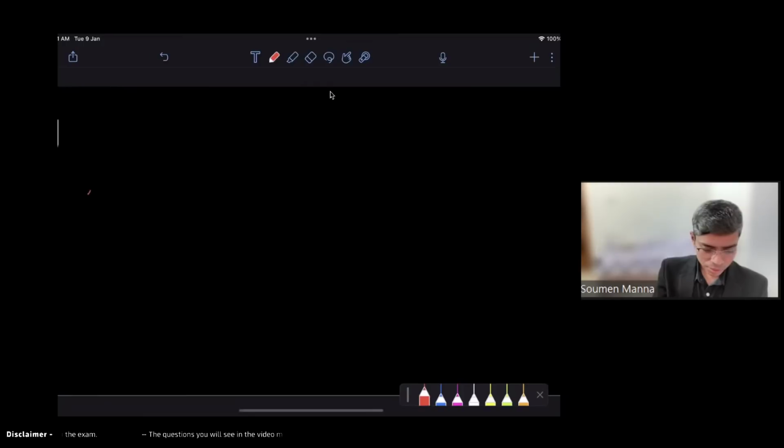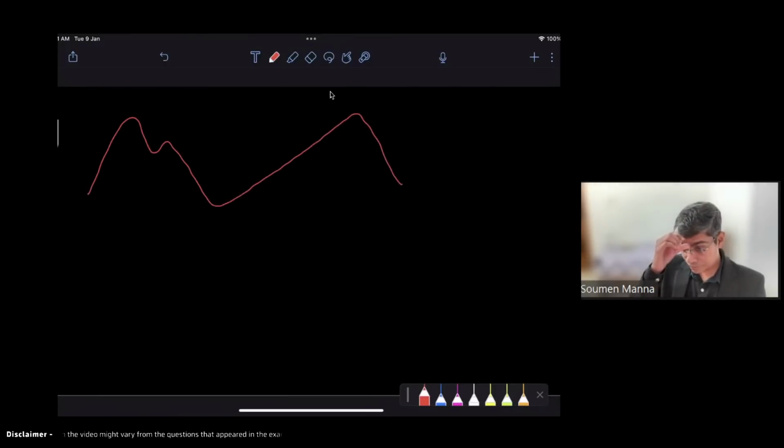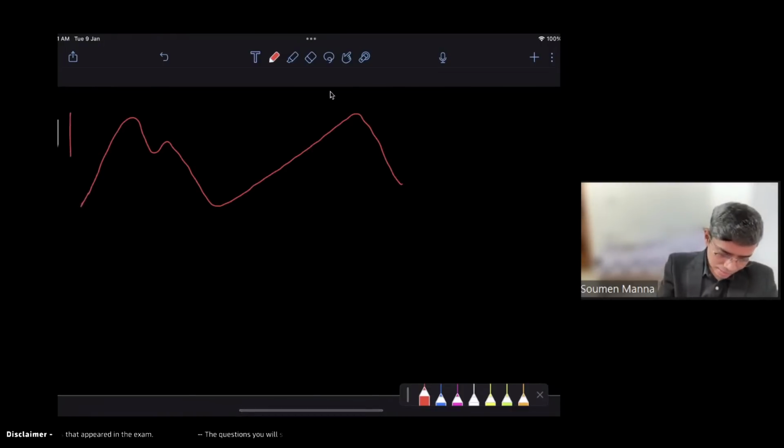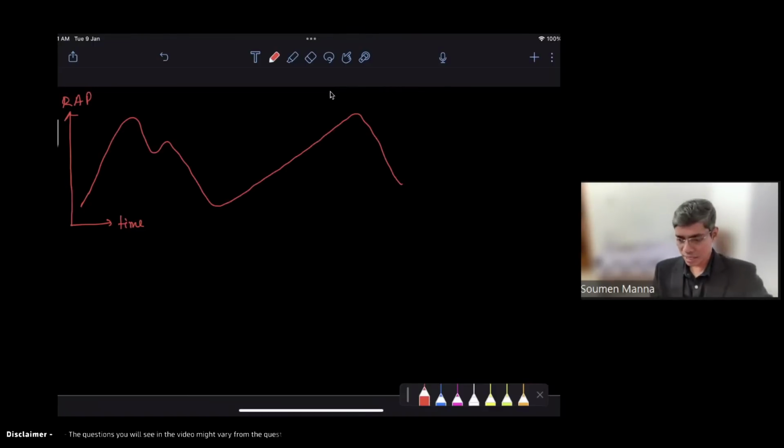So by the time I'll draw a JVP, so this is the typical diagram of the JVP, right? Look at here, S1 sound. So this x-axis, आप समझ में आ जाएगा यहाँ पे देखो, is the time axis and y-axis is the right atrium pressure. So if you record the right atrium pressure, that is your JVP, है ना, jugular venous pulse. So basically jugular venous pulse gives you an idea of the right atrium pressure.